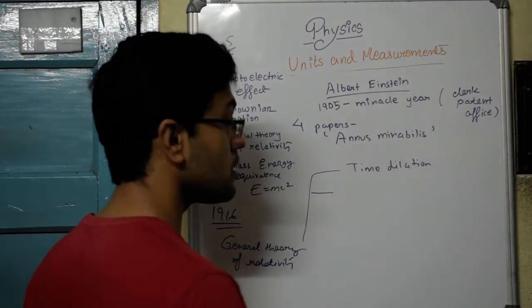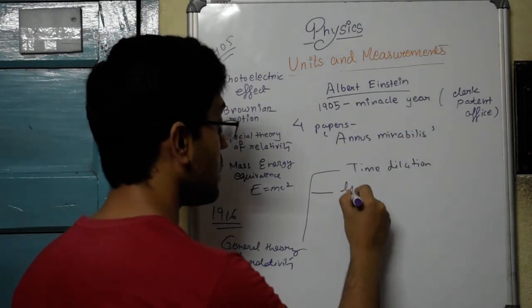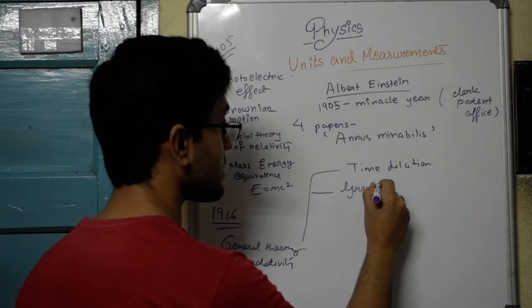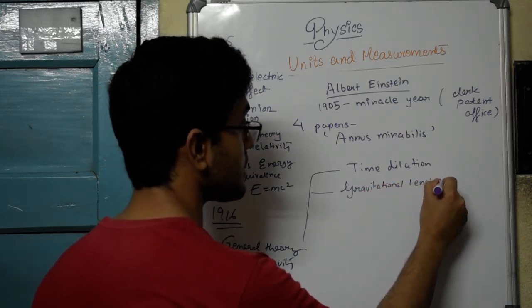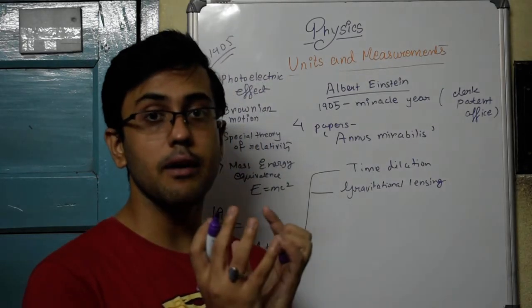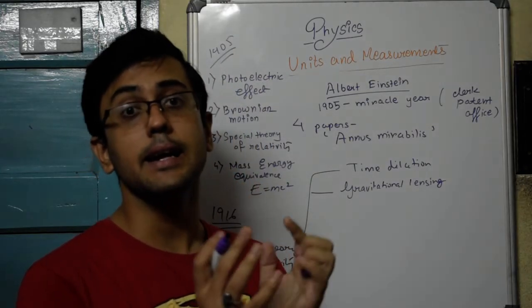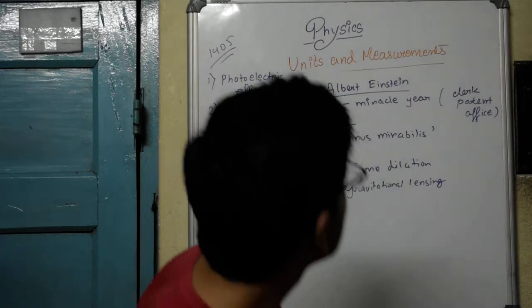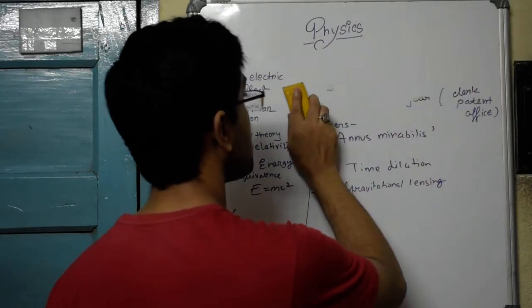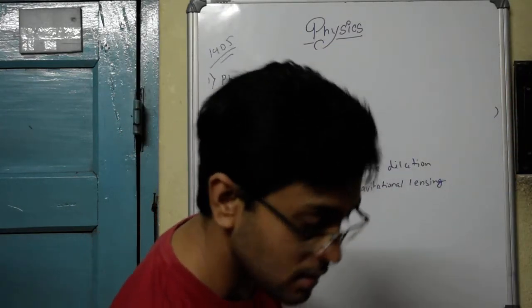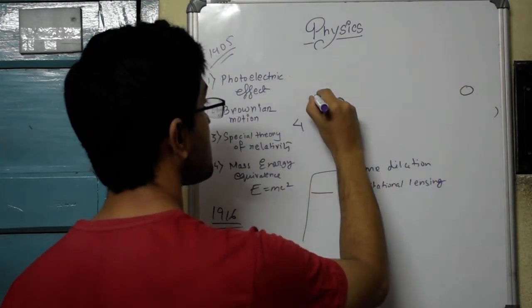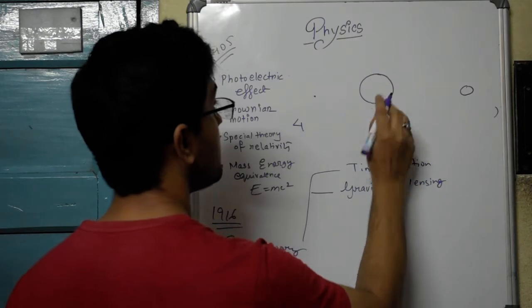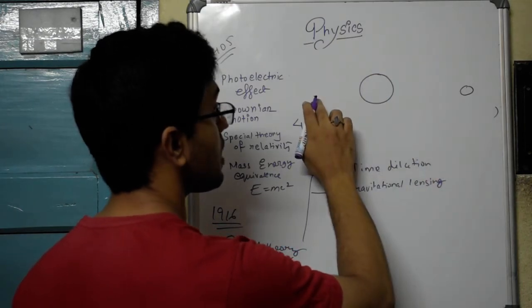Another of his general theory of relativity predictions was gravitational lensing. This gravitational lensing basically said that any gravitational body like the sun acts as a lens. What do I mean by that? Suppose you are here on earth, there is a star here, and this is the sun, in between the earth and the star.